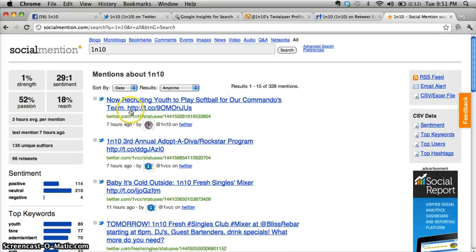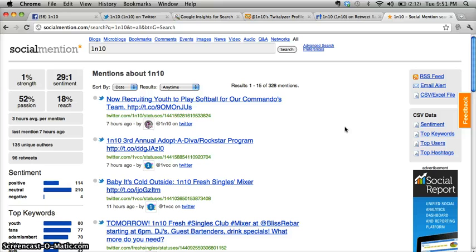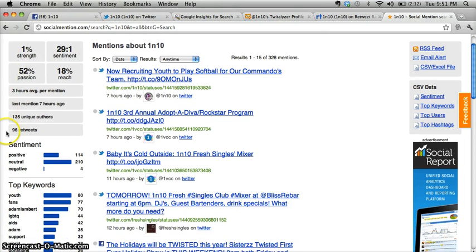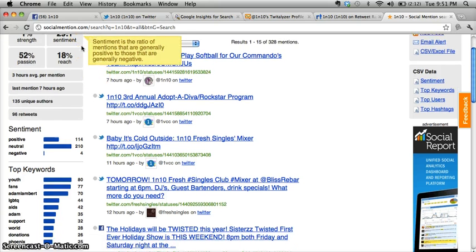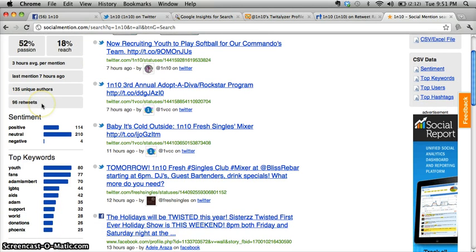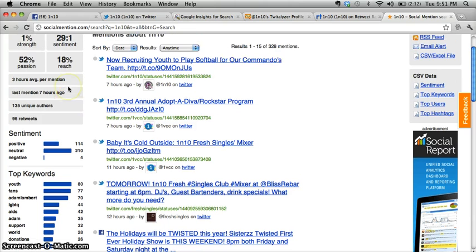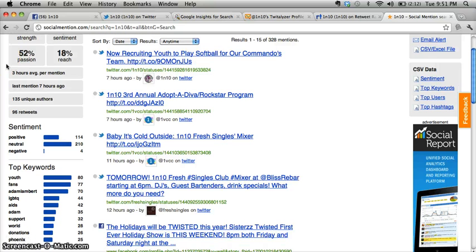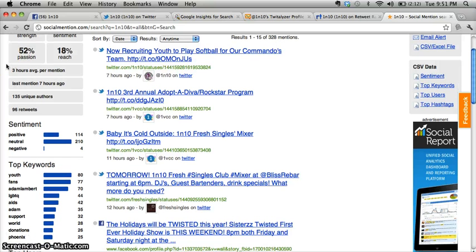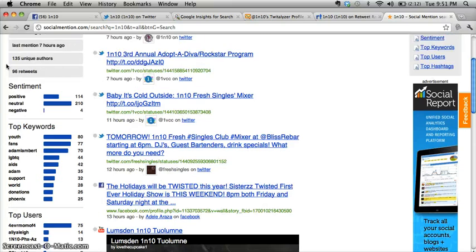And it's just a nice way of looking at everything that's been posted. It gives you good data, which you can look over here, of 96 retweets total. Last mention was 7 hours ago. So it's just a way of measuring or getting an idea of what's going on with your Twitter account or the Twitter account of whomever you're looking at.